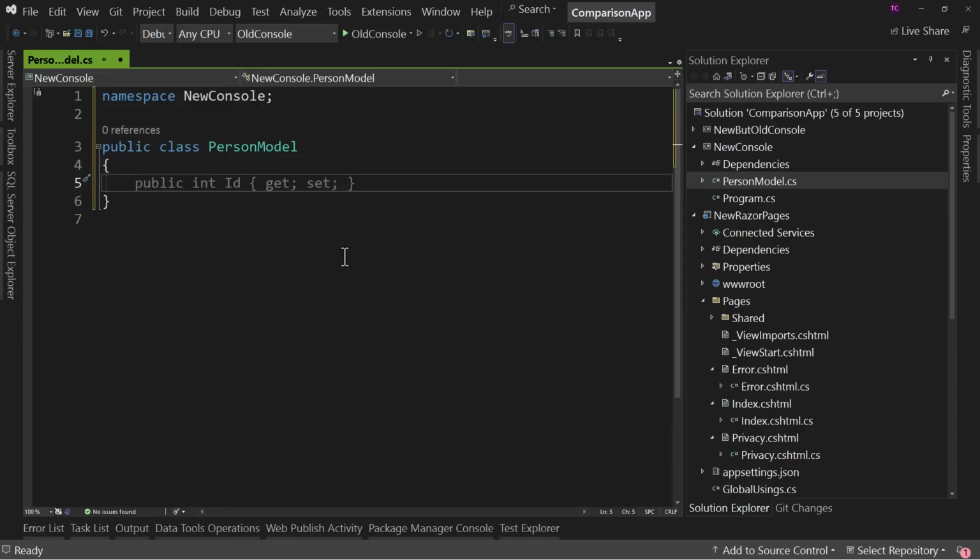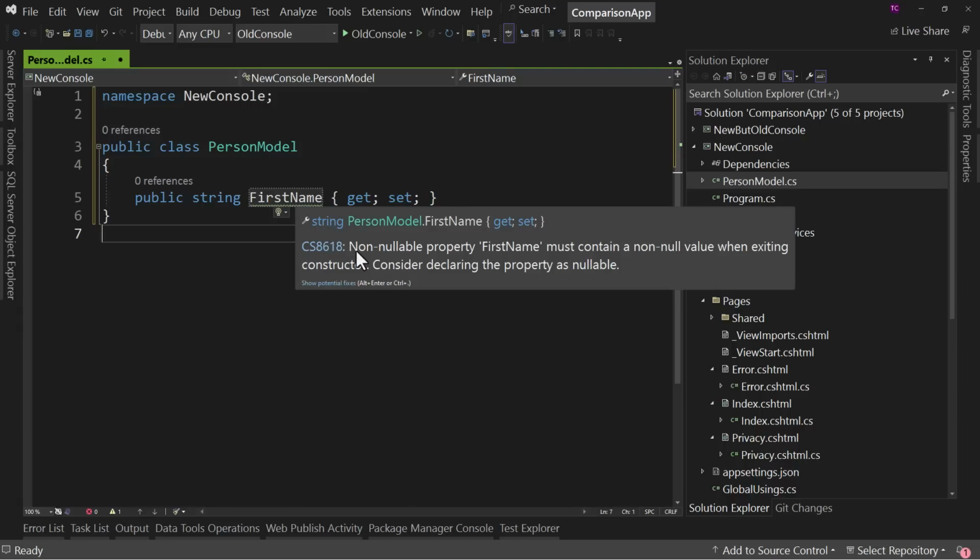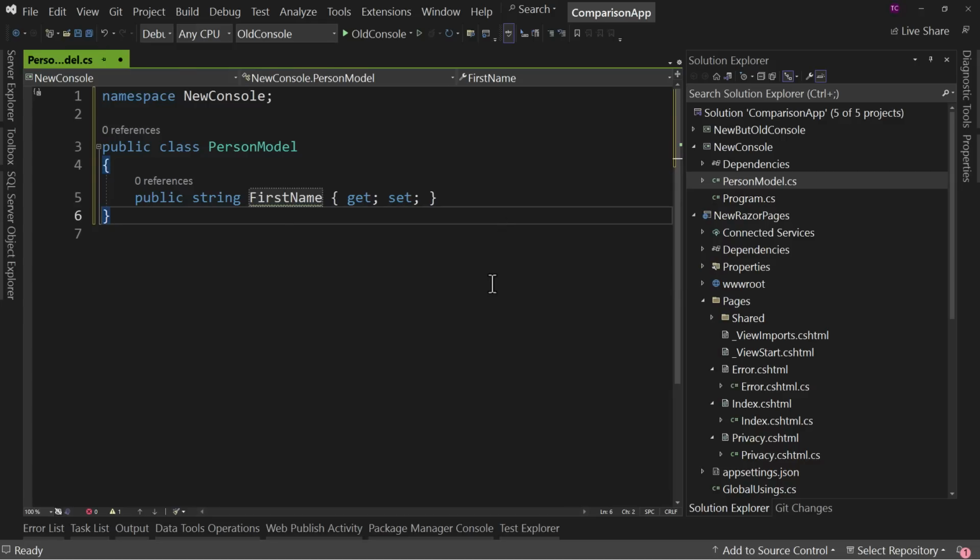All right. And now we can say prop, let's do a string FirstName. Cool. Actually, no, it's not cool because I've got a green squiggly under me. Why? Well, because it says non-nullable property FirstName must contain a non-null value when exiting the constructor. And you say, wait, that's stupid. Why is it yelling at me about string? I know string can be null.